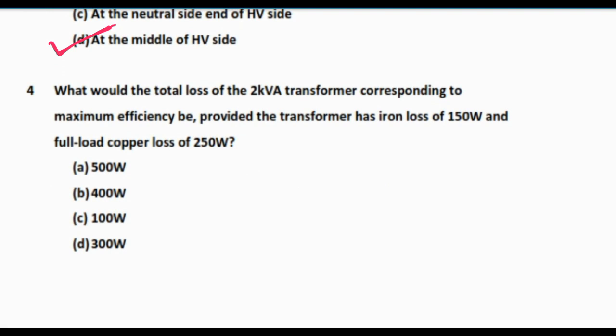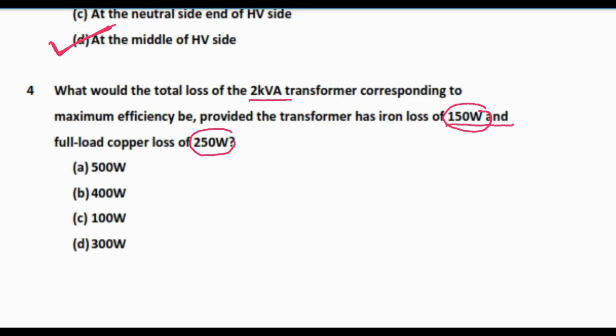What would the total loss of a 2 kVA transformer corresponding to maximum efficiency be, provided the transformer has iron loss of 150 watt and the full load copper loss of 250 watt? So here the transformer is given to be 2 kVA and the transformer has iron loss of 150 watt and the full load copper loss is 250 watt, and this is 150 watt.